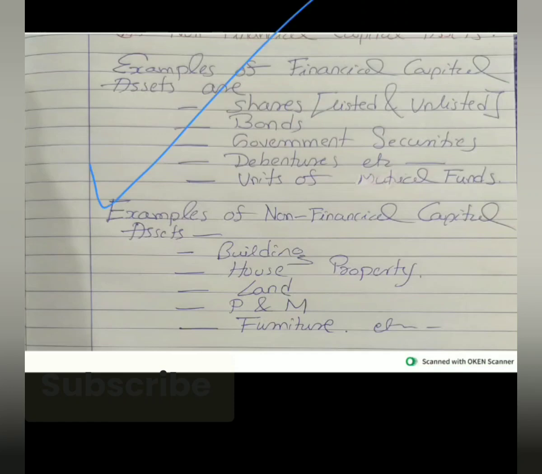Examples of financial capital assets: shares, listed or unlisted, bonds, government securities, debentures, units of mutual funds. Examples of non-financial capital assets: building, house property, land, plant and machinery, furniture.